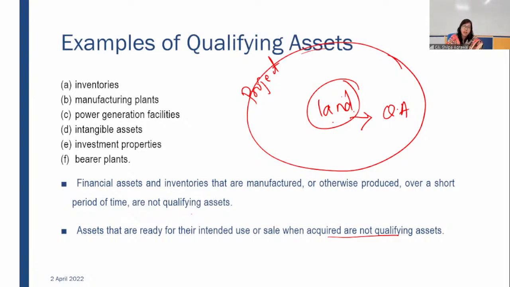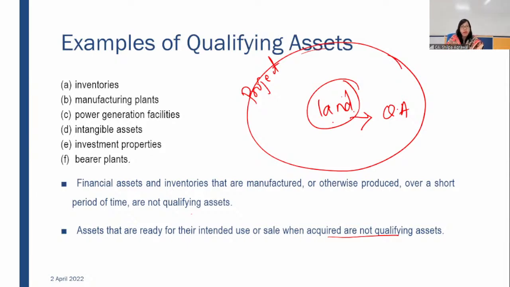Borrowing was for construction. So there we have not capitalized the borrowing cost on any fund used for acquisition of land. However, in that particular question, we have capitalized the borrowing cost for the fund which was used for construction purpose.